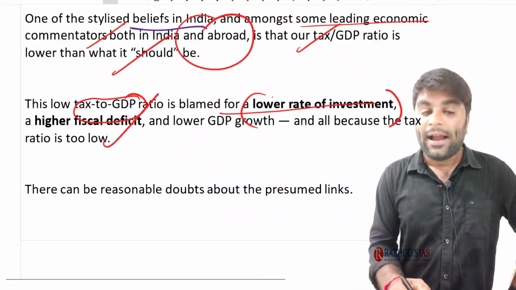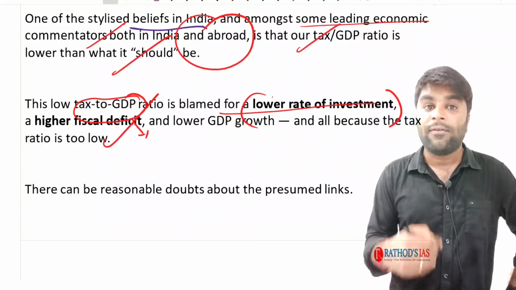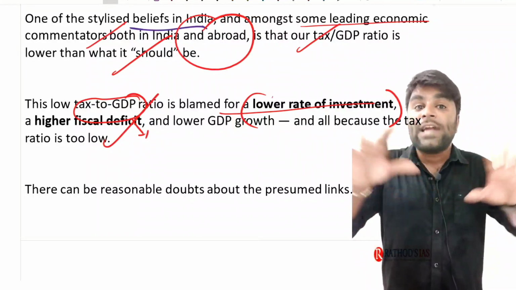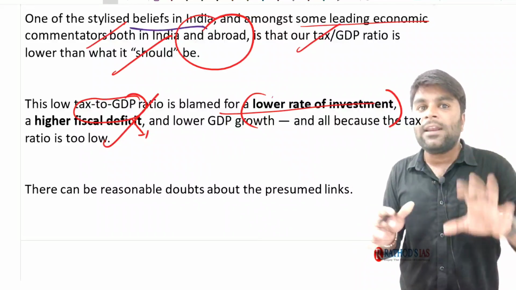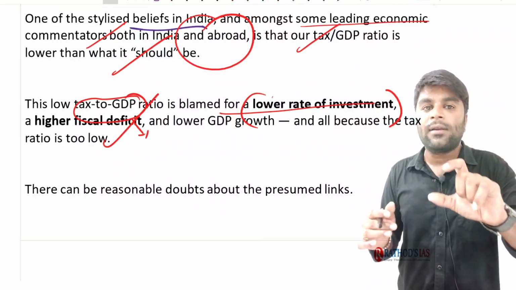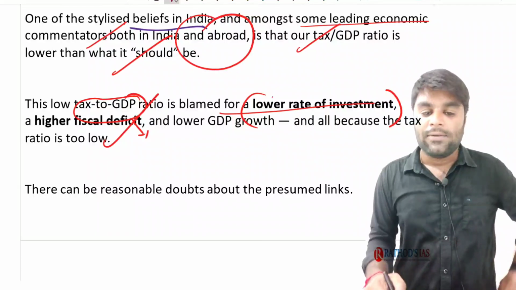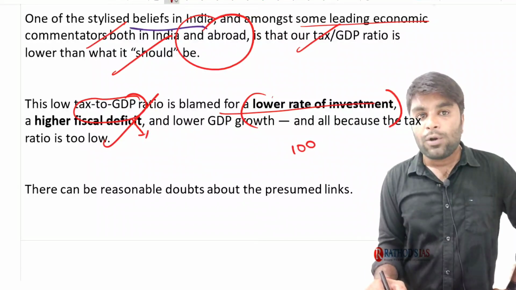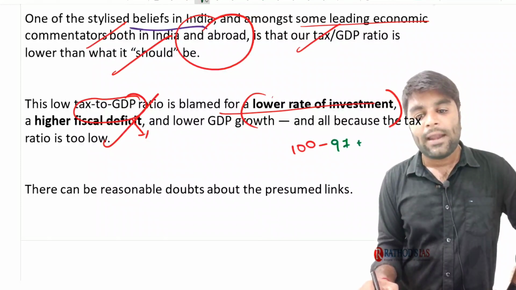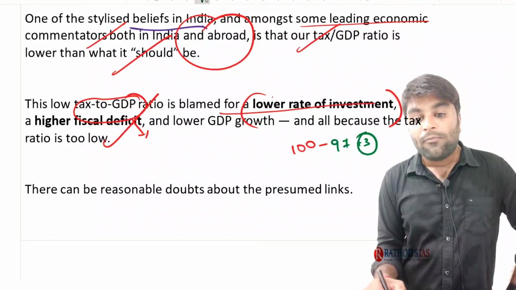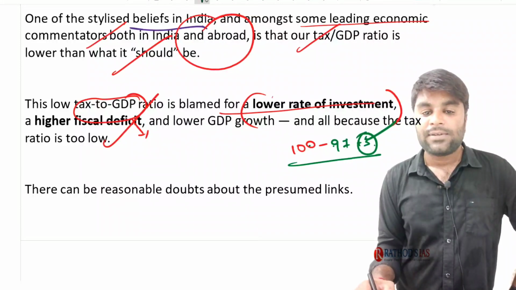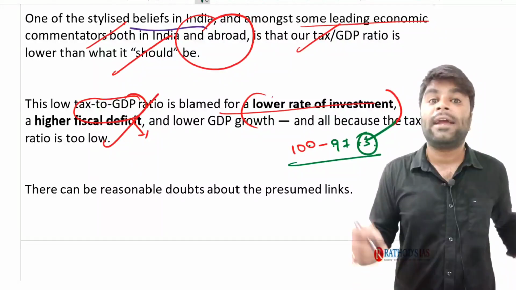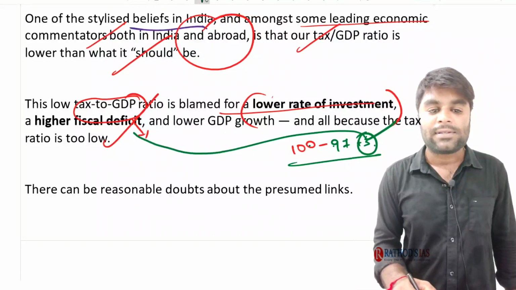Low rate of investment, higher fiscal deficits. You know the meaning of fiscal deficits. We have discussed it in the previous classes. The outstanding liabilities of the government at the end of the financial year is called the fiscal deficit. To express it in a formulaic way, the total expenditure minus total receipts other than the borrowings is called the fiscal deficit. Say for example, the government wants to make an expenditure of 100 rupees and it got a revenue of 97 and then it just borrowed 3 rupees. So, technically this 3 rupees which they have borrowed at the end of the financial year is called the fiscal deficit.